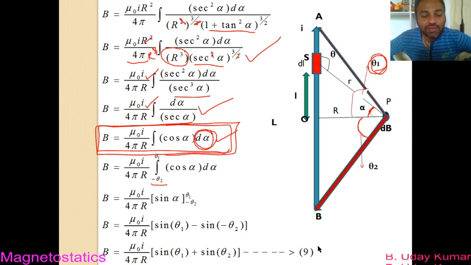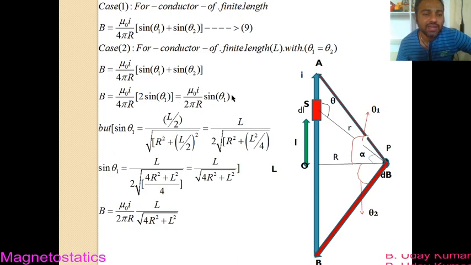There will be different cases. The length of the wire can be infinite, and that means different cases arise in this concept. If you substitute those different cases, the magnetic field induction will be different for different cases.